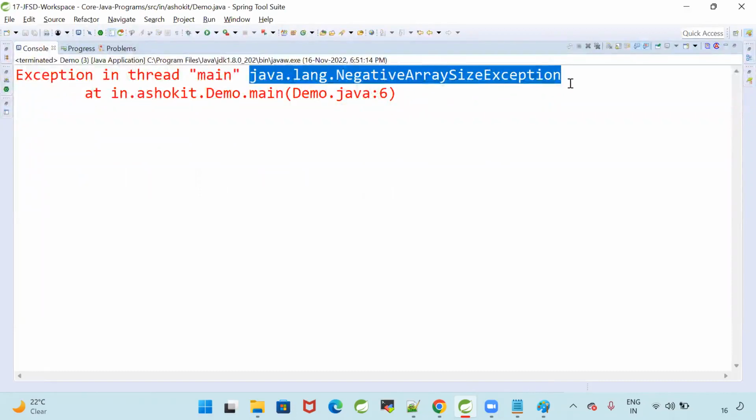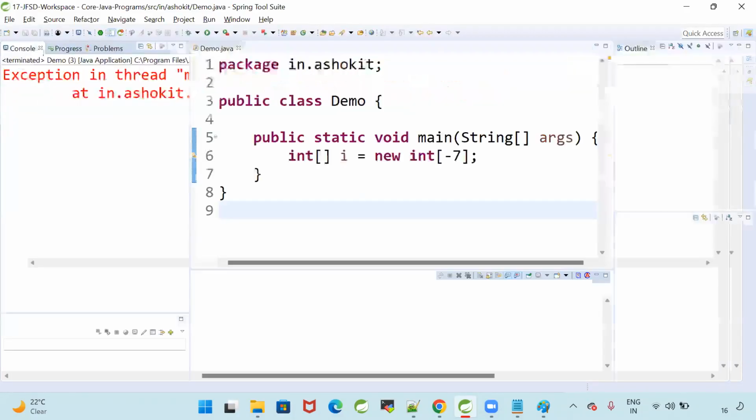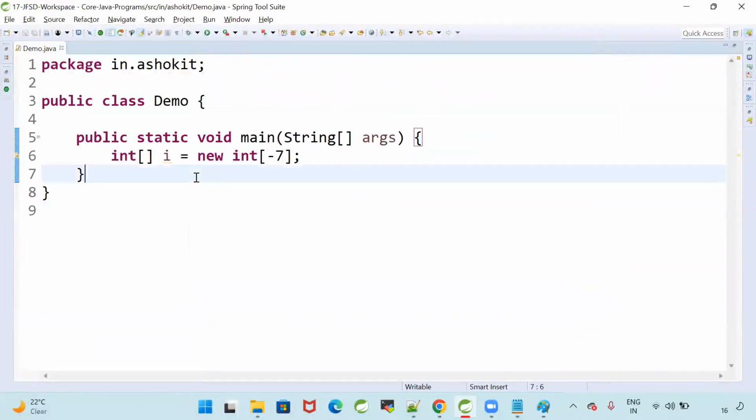Is it an unchecked exception or a checked exception? Unchecked. Why is it called unchecked? It is occurring in the runtime. That's why it is called an unchecked exception. Got my point? Yes. Look at the hierarchy.